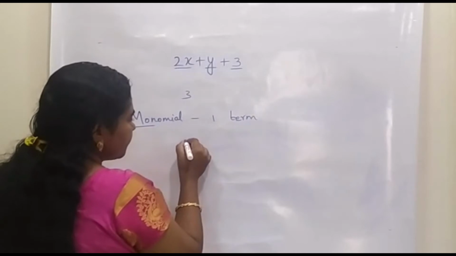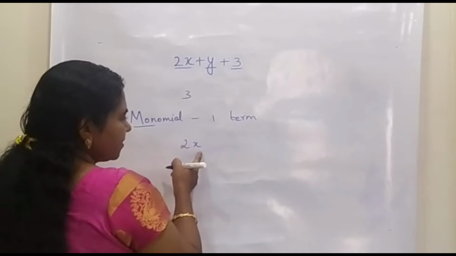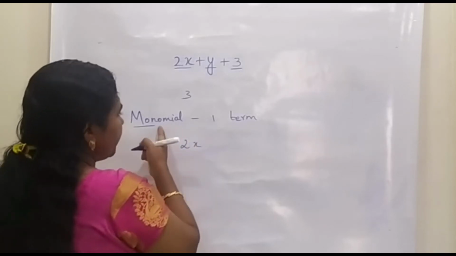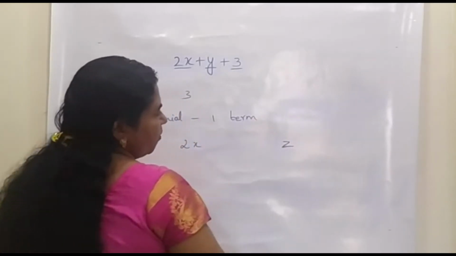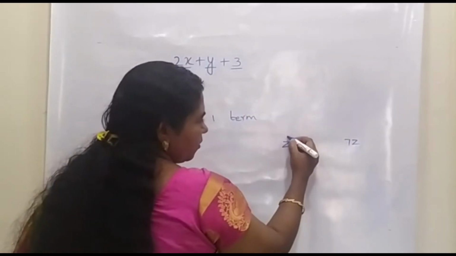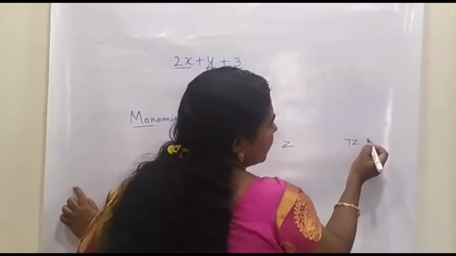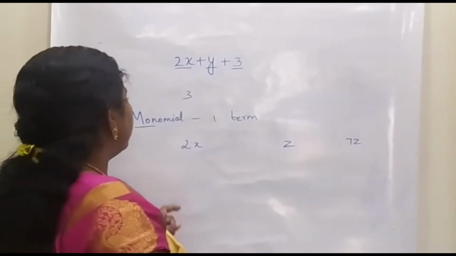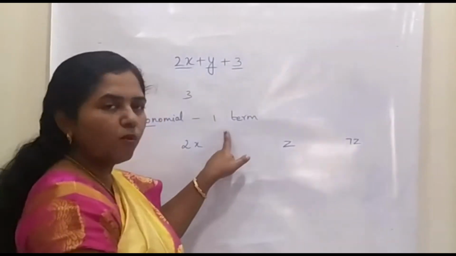For example, let us consider an algebraic expression which is 2x. In this expression, there is only one term. So, this algebraic expression can be called a monomial. If we have one more expression, some z alone or 7z alone, here also we have only one term. So, we can call this algebraic expression a monomial. That is, a monomial is an algebraic expression that has only one term.